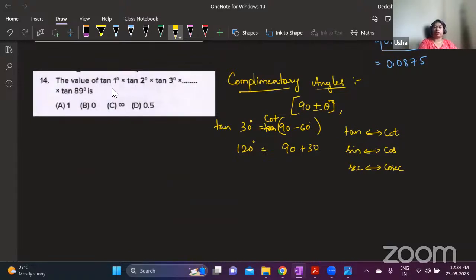So here every angle can be written as 90 minus. So what we will do here is tan 1, I'll write it as it is. And what is the last value you have?